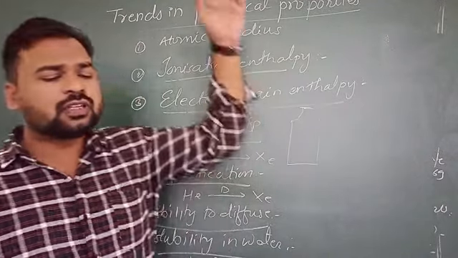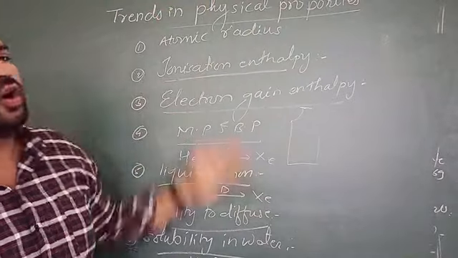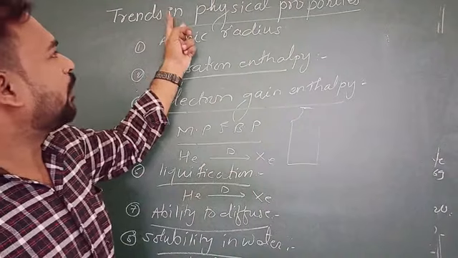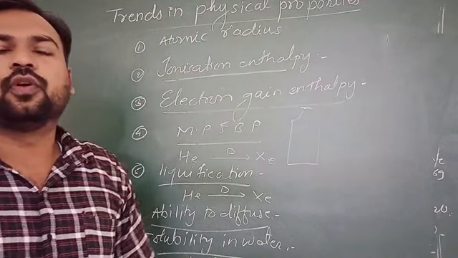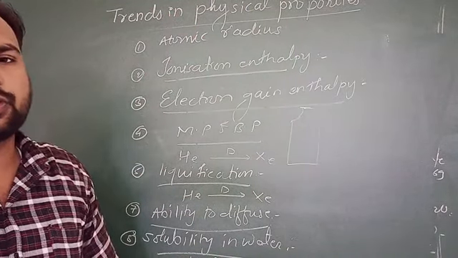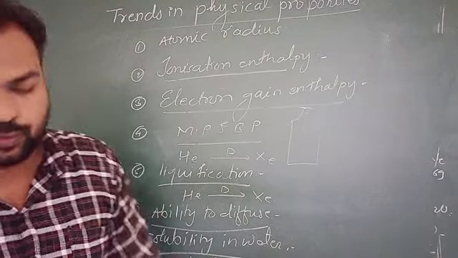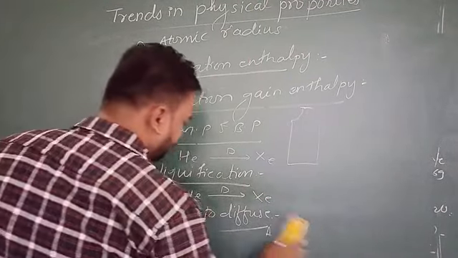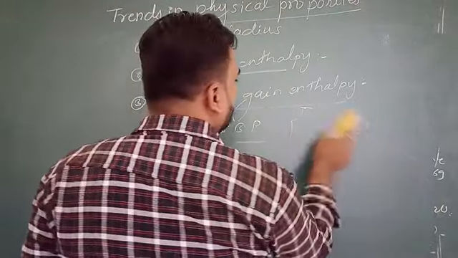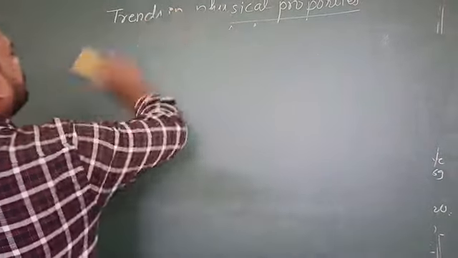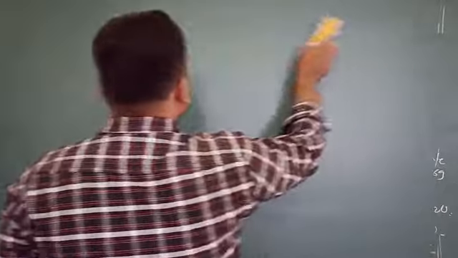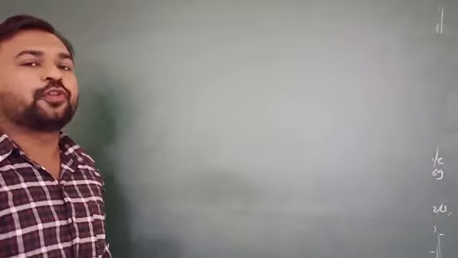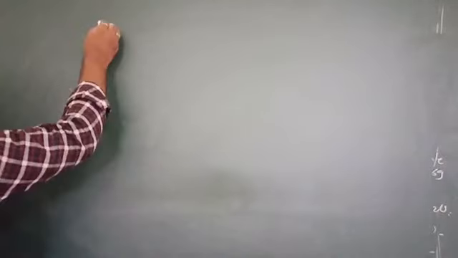Okay, so these are the different trends and properties for group 18 elements. Next point of discussion, trends in chemical properties.